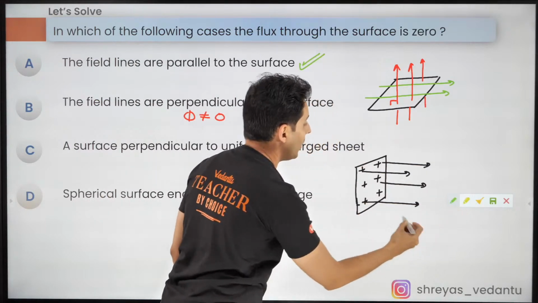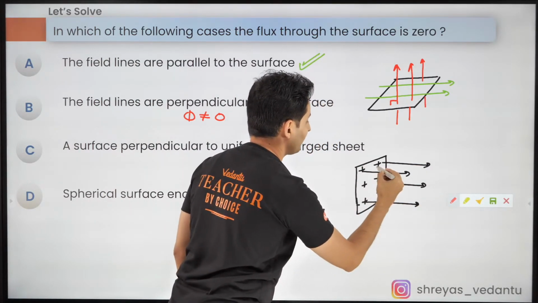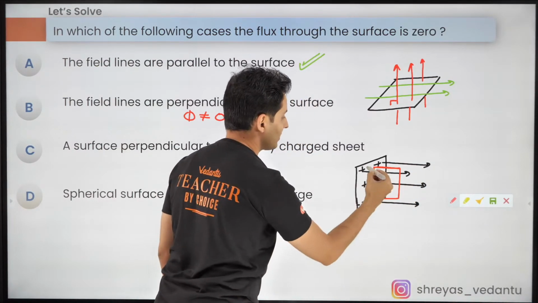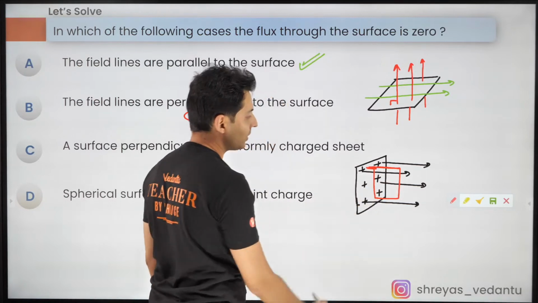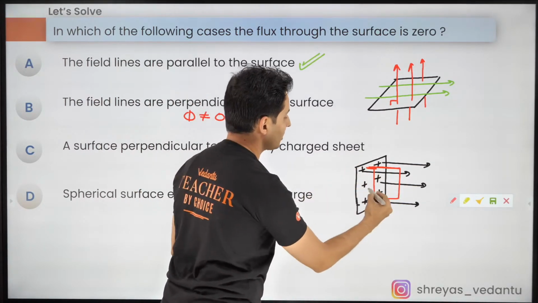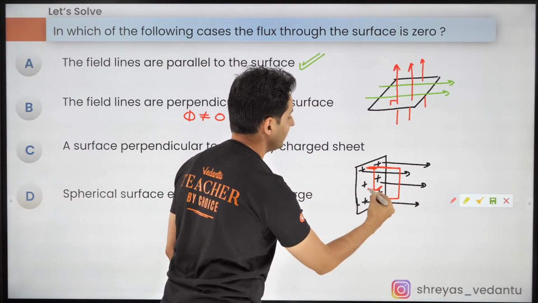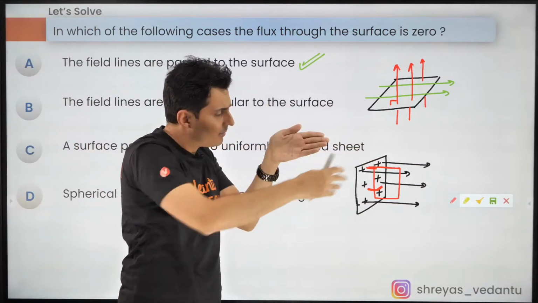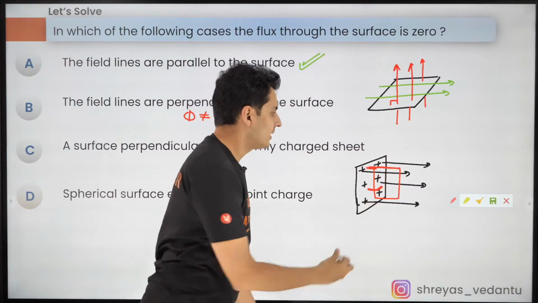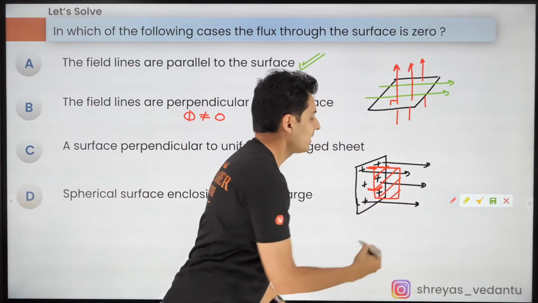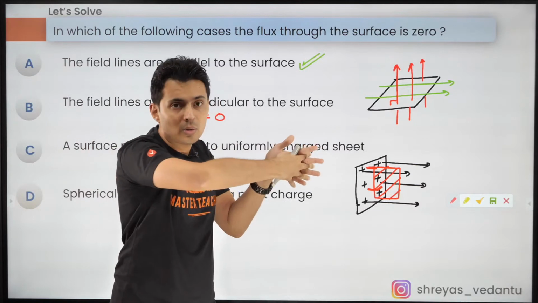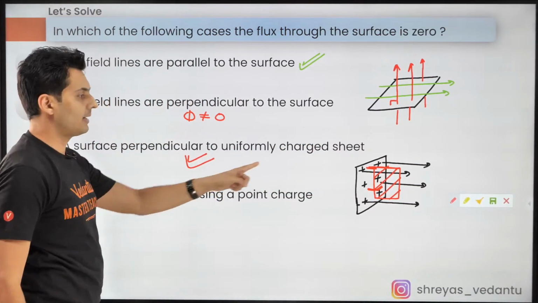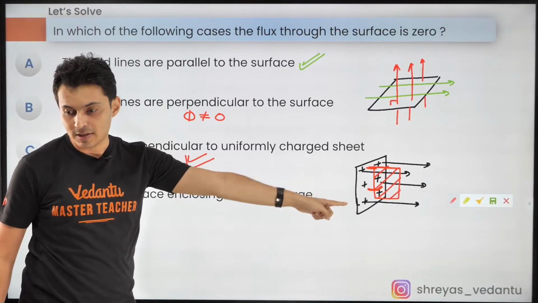Now think, if you draw a surface perpendicular to the sheet, look at that. This surface is actually perpendicular to the sheet, guys. So are the field lines piercing through the surface? Look at that red surface. Are the field lines piercing through it? No, right? So the flux is 0 and hence this option is correct. Yep, I hope this is clear.